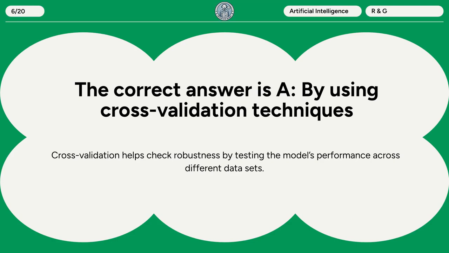The correct answer is A. By using cross-validation techniques. Cross-validation helps check robustness by testing the model's performance across different datasets.